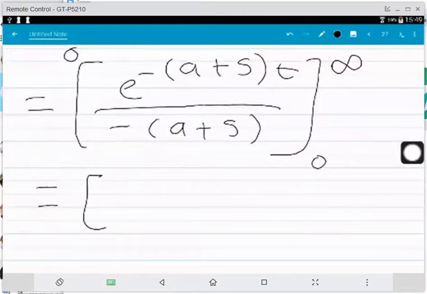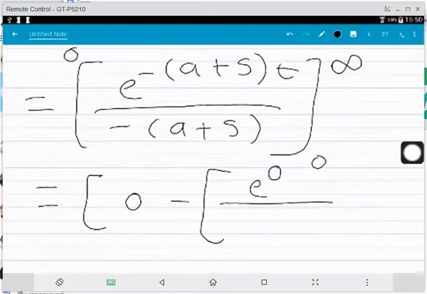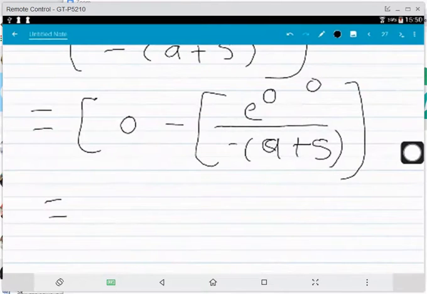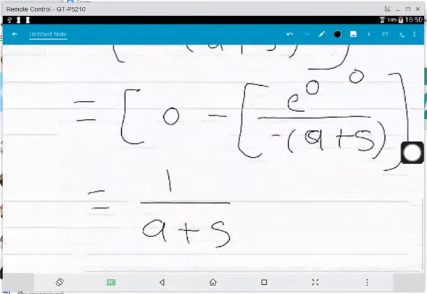So the first term will become 0 minus of this. We are putting the value t is equal to 0. So you will get e to the power 0 and here you will get minus (a plus s). So you will get 1 divided by (a plus s), that is the Laplace transform.